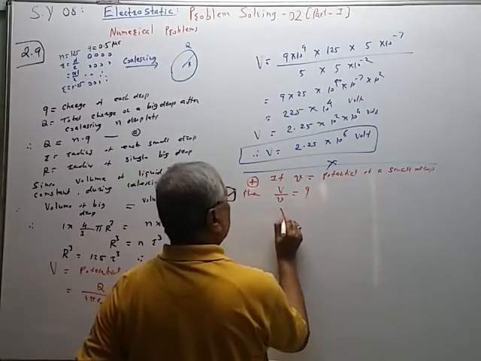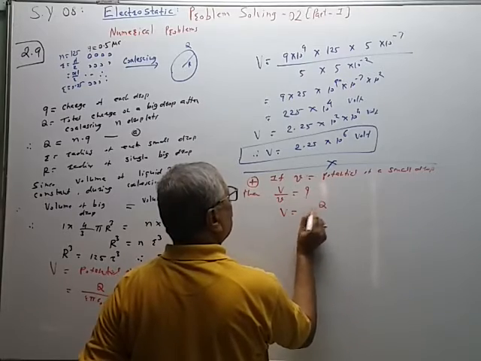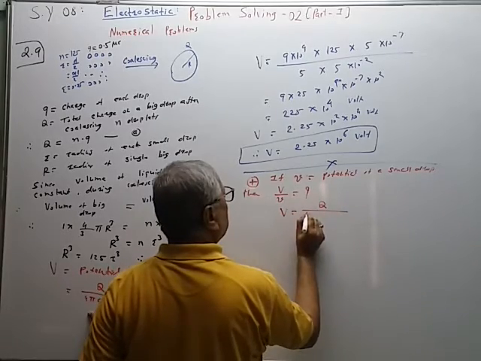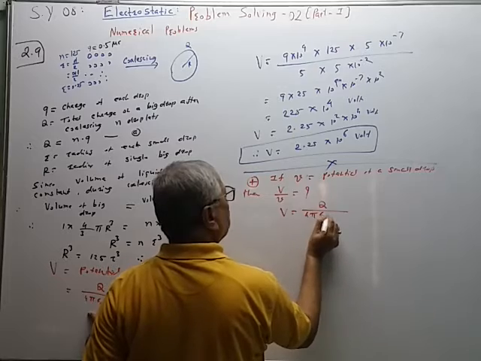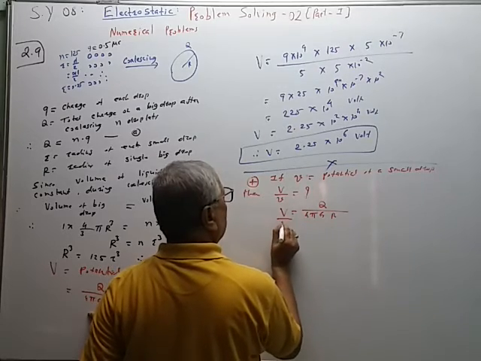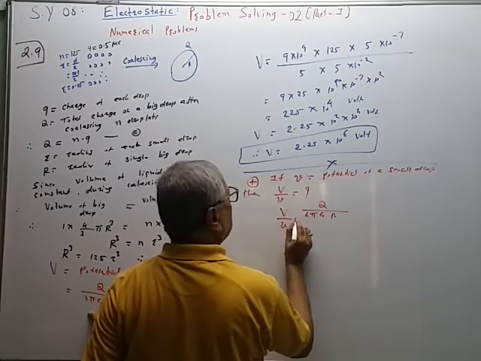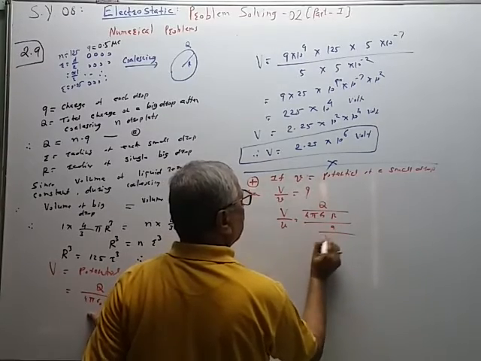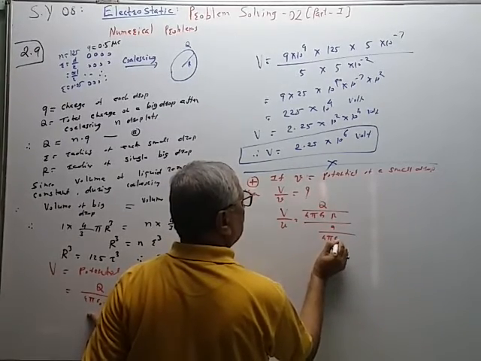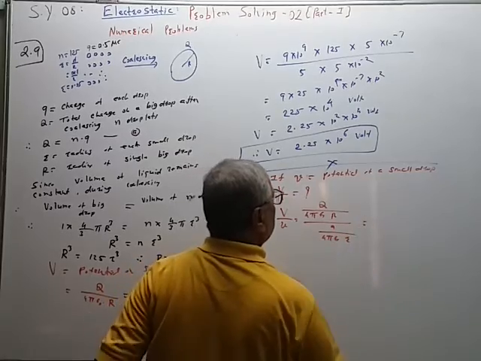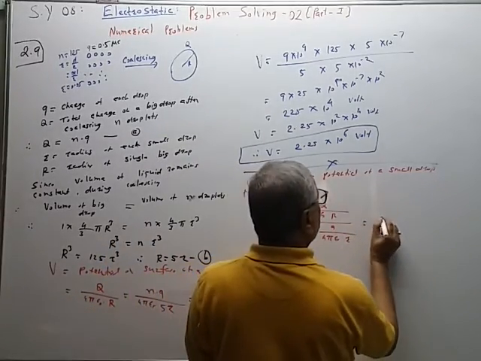So V is equal to Q upon 4 pi epsilon naught R, and small v is equal to small q upon 4 pi epsilon naught small r. So 4 pi epsilon naught will get cancelled.